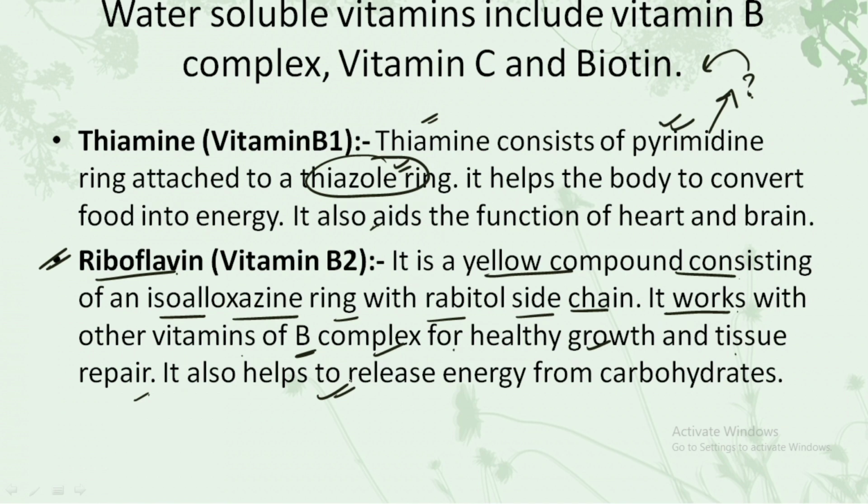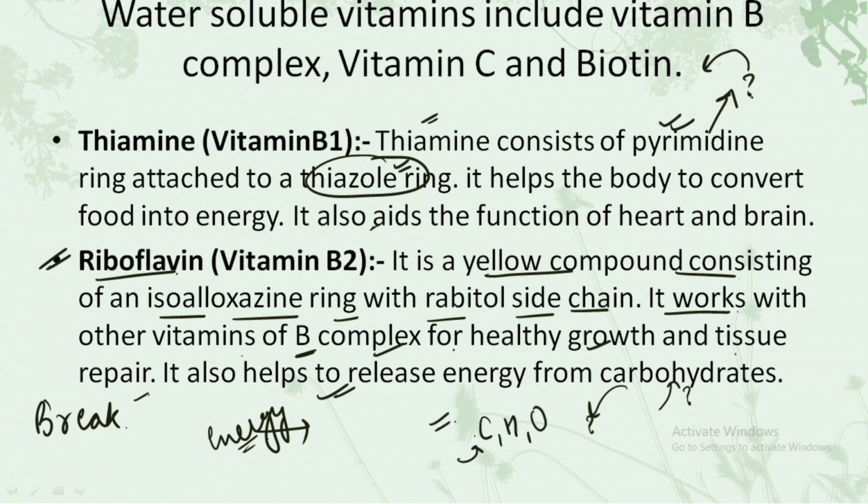So in the Telegram channel, I have asked you one question, that was breakdown of which of the following leads to the release of energy. So you have to understand one thing, it is not the carbohydrates that gets broken. And what is a carbohydrate in the first go? Carbohydrates are a summation of carbon, hydrogen and oxygen. So we have some specific bonds present between these. So if the bond gets broken down, that is the reason why the energy is released.